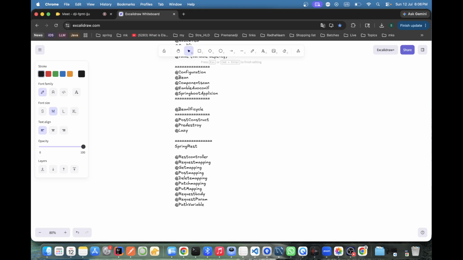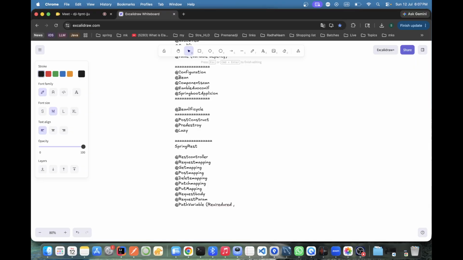And on top of that, if you see, multiple things are there, multiple attributes, like default value is there. Okay, and required. This is like property.